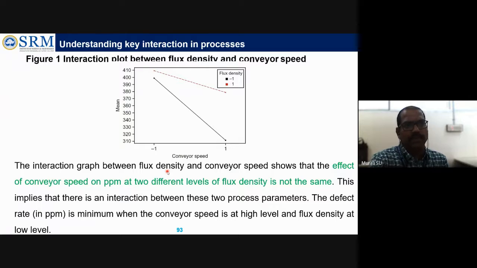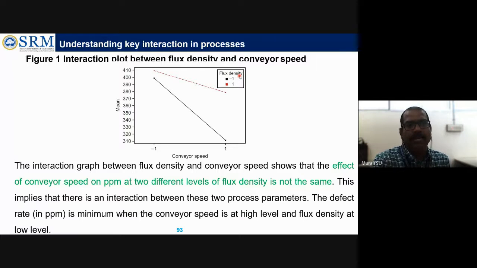The graph looks like this one, the interaction effect. See in this graph, the y-axis is given as the number of defects, or ppm, in terms of average value, and here conveyor speed is on the x-axis. Another one is the flux density. So two things are represented in this graph. This is called an interaction graph. It is not representing the main effect. It is representing only interaction.